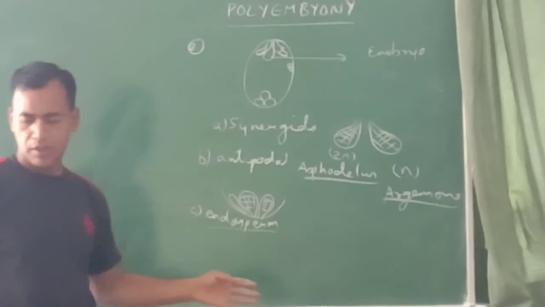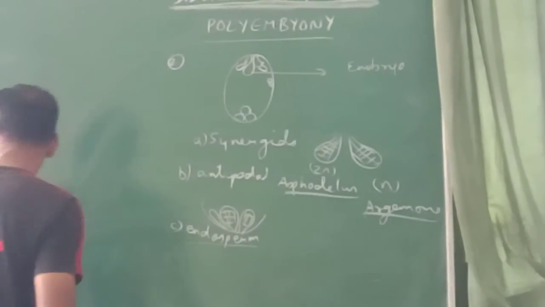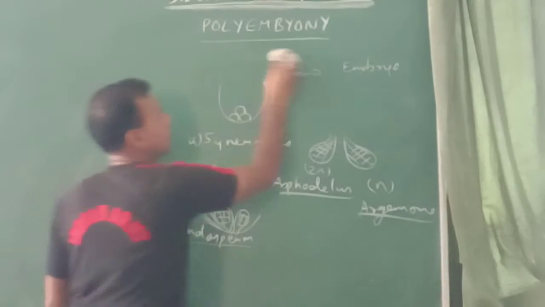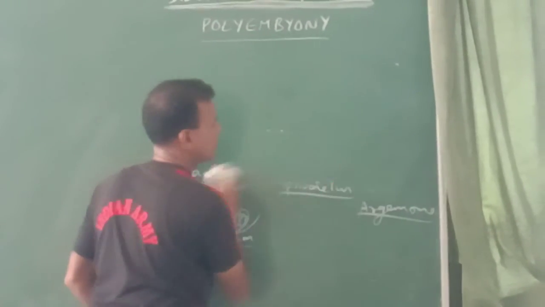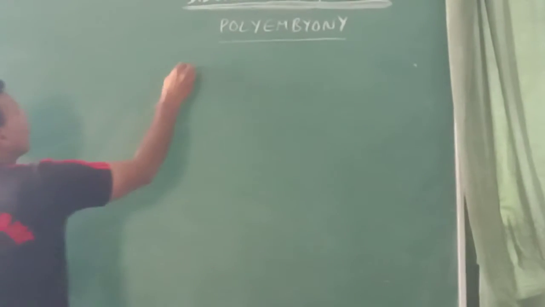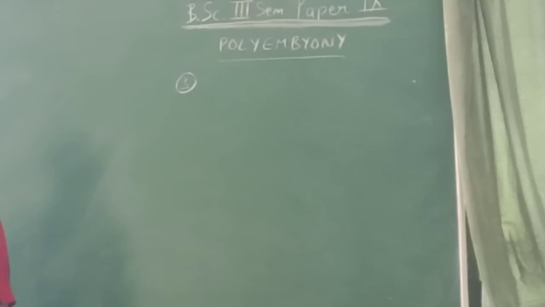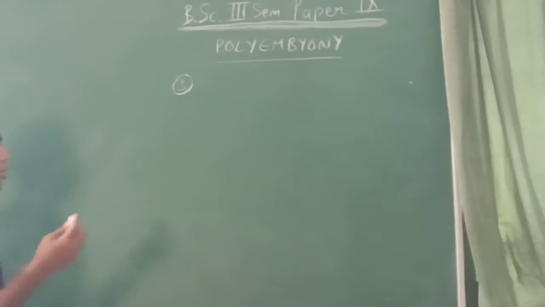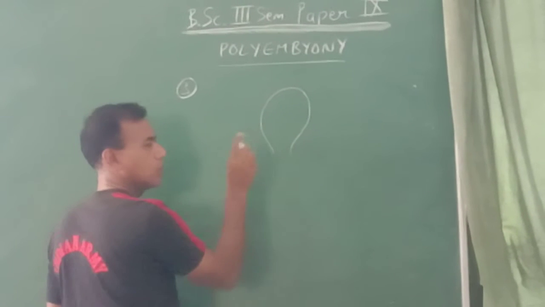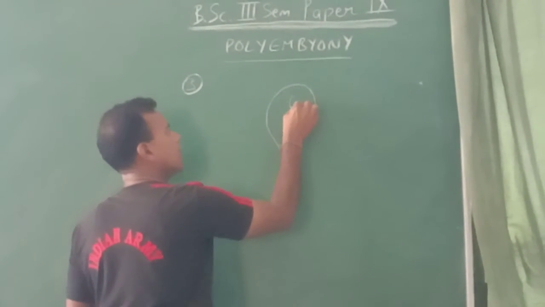Okay. Now, coming to the third part of polyembryony, that is when there is occurrence of more than one embryo sac in an ovule. Normally, what we see in an ovule, there is one embryo sac.